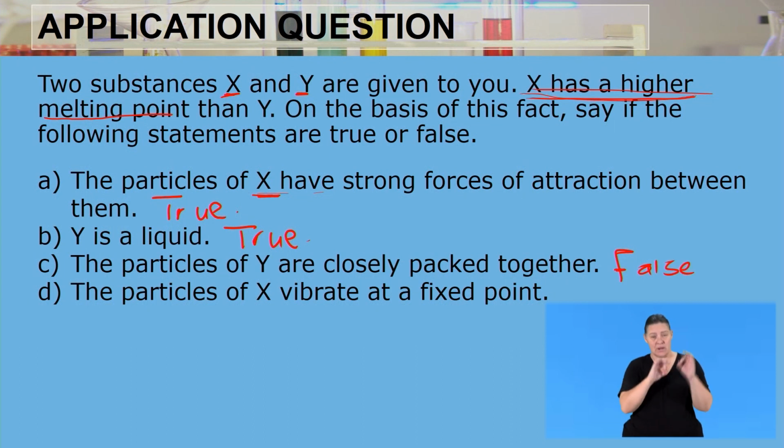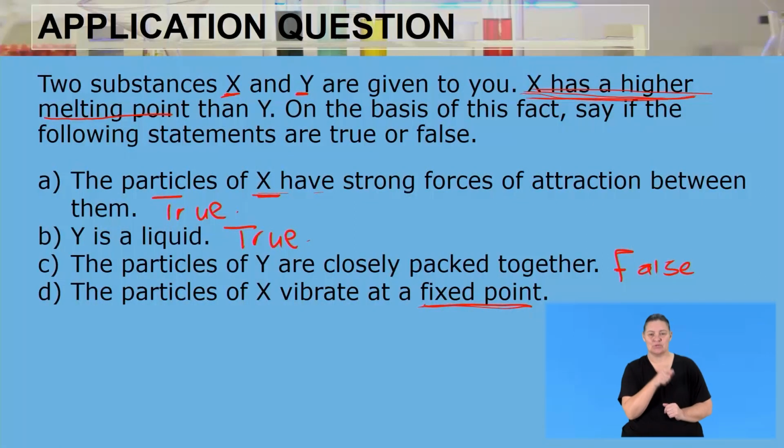D: the particles of X vibrate at a fixed point. We know that matter that vibrates at a fixed point is a solid. And we've just said that if a substance has a higher melting point, it means the attraction forces are very strong, and we know that the attraction forces are strong in a solid. In a solid, the particles vibrate around a fixed point. So the particles of X do vibrate at a fixed point. Therefore, this statement is also true.